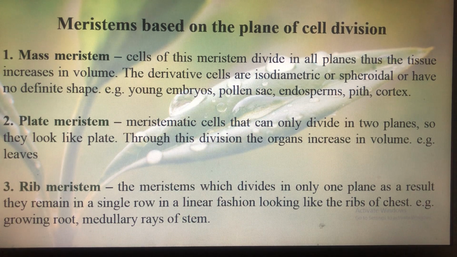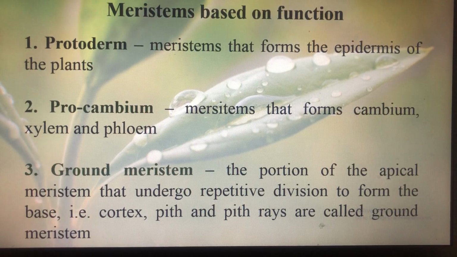Next is the classification of meristems based on function. First is protoderm. These are the type of meristematic tissue that forms the epidermis or the outer layer of the plants. Second is procambium. This type of meristematic tissue forms cambium, xylem, and phloem, vascular tissues, right?